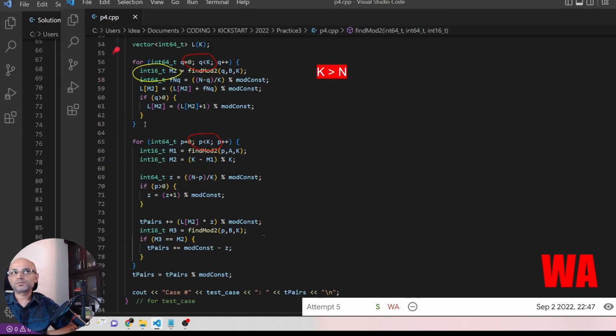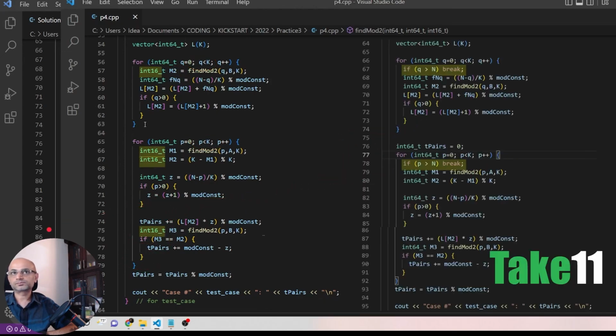And also, as part of some of these different takes, we have used int 16 for our mod 2 result, which is not sufficient.